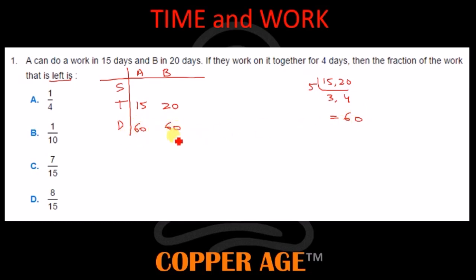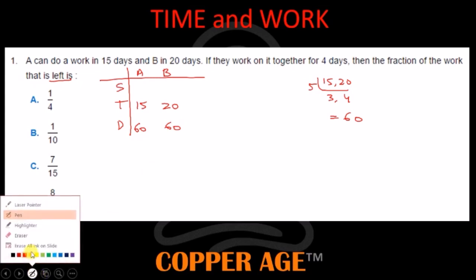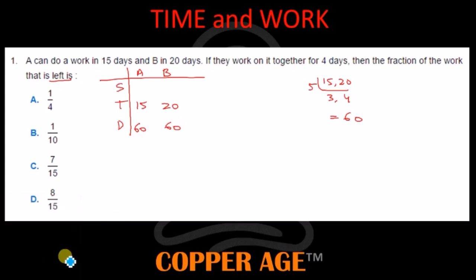After writing 60 here, I want to find the speed of A. Speed is equal to distance traveled by time taken. Here distance is 60, time is 15. So 15 fours are 60. A's speed is 4. In the same way, B's speed is 60 by 20, which is equal to 3.